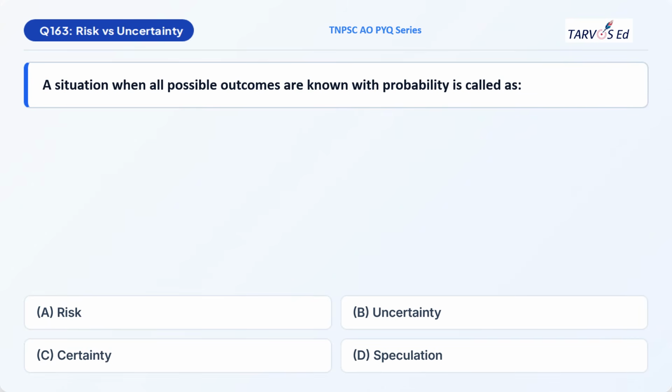So, your next question is question 163, which is related to risk and uncertainty. A situation when all possible outcomes are known with probability is called as what? Option A, risk. Option B, uncertainty. Option C, certainty. Option D, speculation.